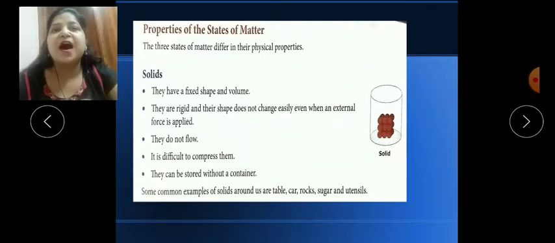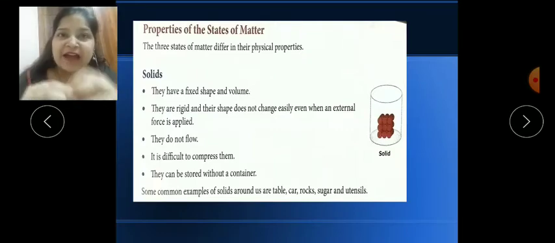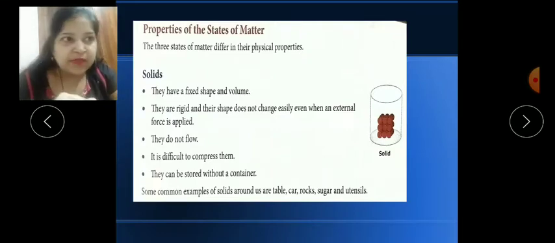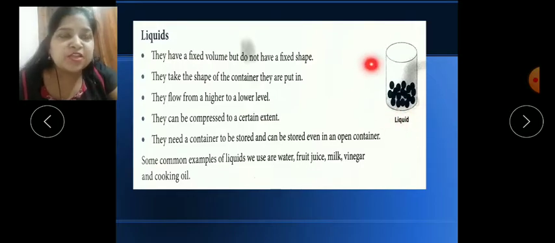That's why they are hard in shape, they are rigid in shape, and they do not flow, because their molecules have very high force of attraction. Now the next state is liquids. Here in the diagram you can see the arrangement of molecules.